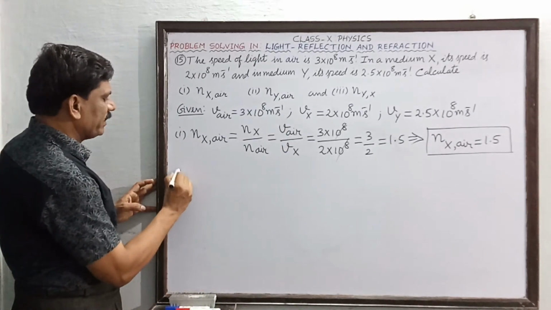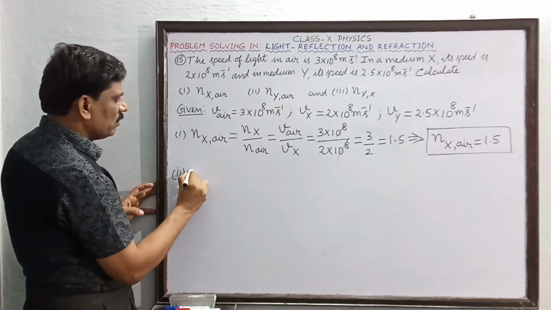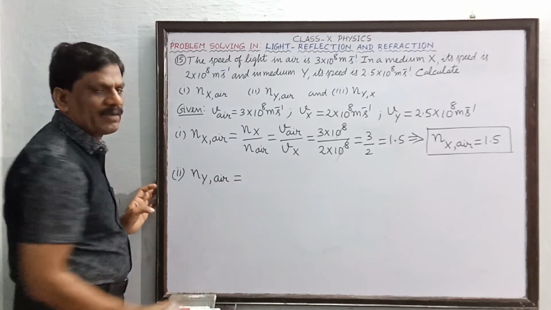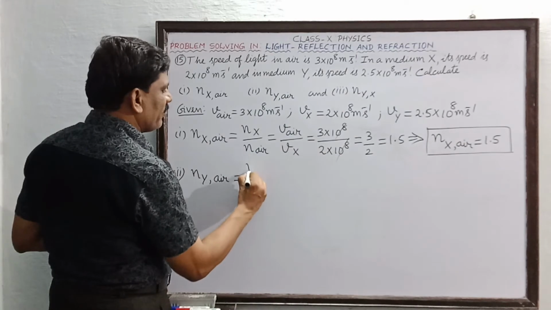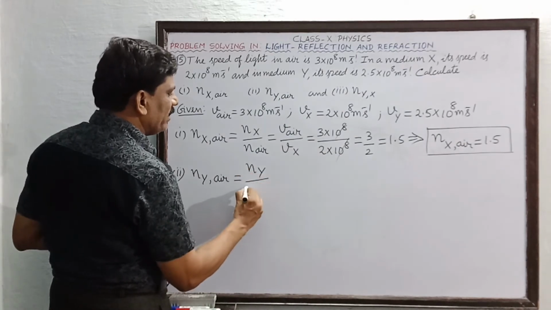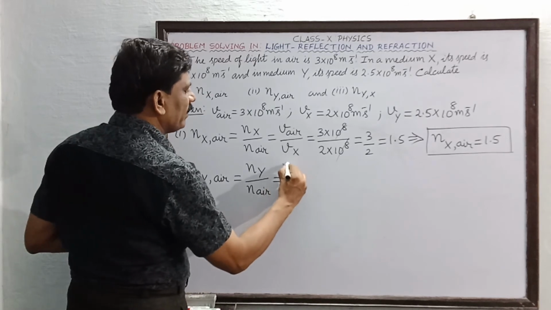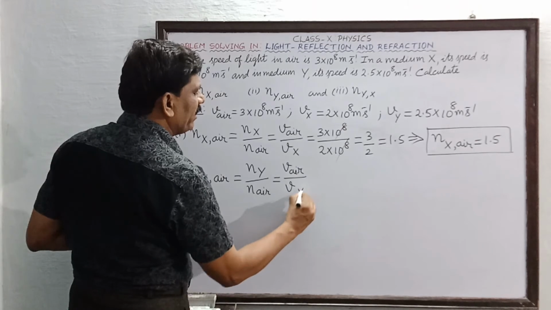So the second one is, now we have to find out Ny with respect to air. You tell me what formula we are supposed to write now. It is Ny divided by Na, refractive index of the medium Y divided by refractive index of air. This is also equal to velocity of light in air divided by velocity of light in the medium Y.